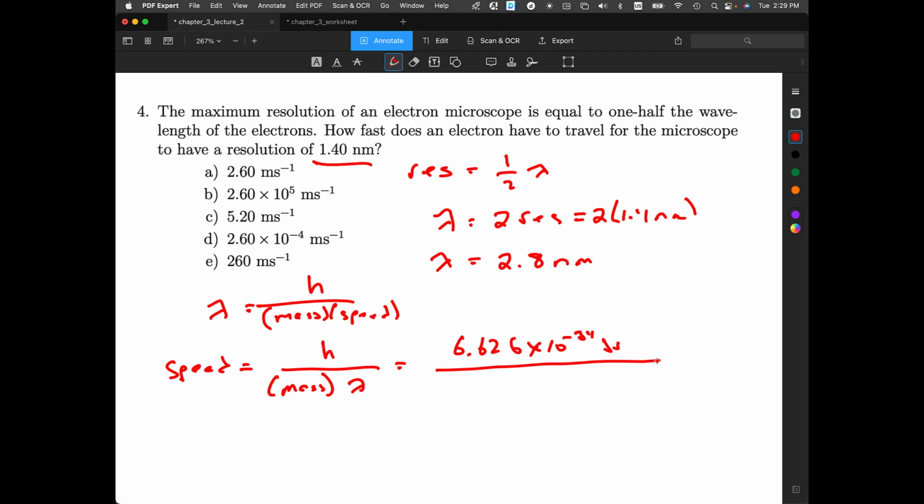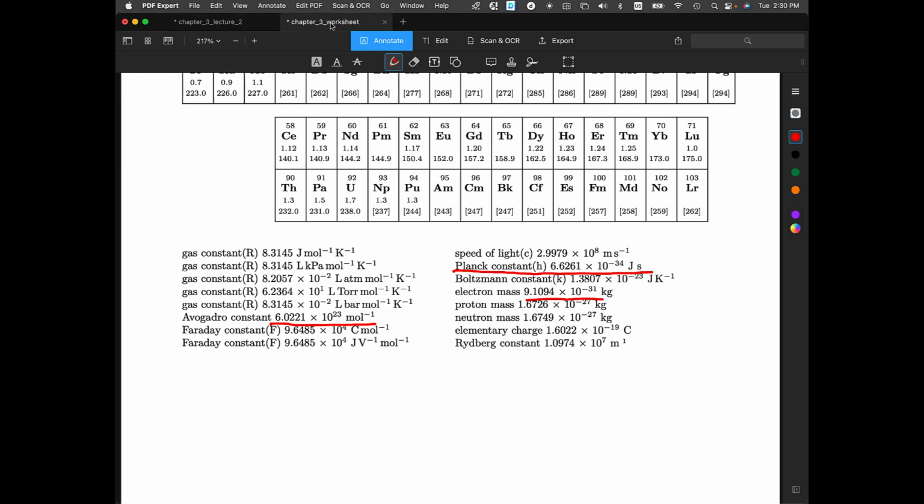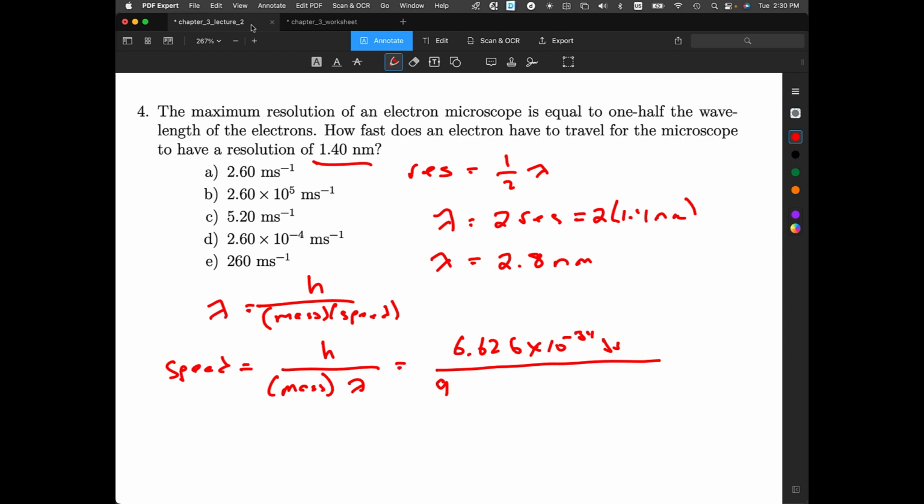Now the mass of an electron is 9. Well, let's take a look. Remember, constants are always on that front page. You get the front page of the worksheet for all your exams. So the mass of an electron is 9.11 times 10 to the minus 31 kilogram. And our lambda, we had 2.8 nano, and nano is 10 to the minus 9 meters.